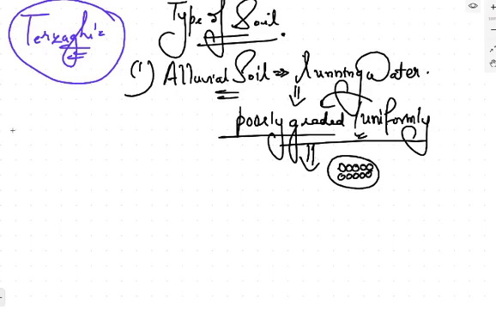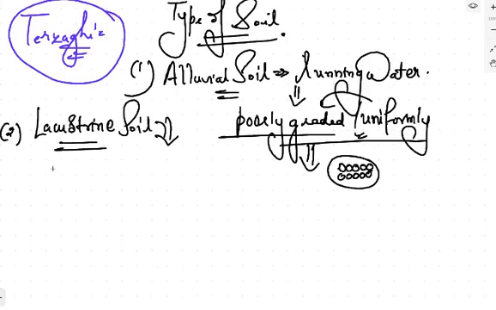The next type of soil is lacustrine soil. Lacustrine soil is that soil which is deposited below still water. This is not a residual soil. This is a transported soil.